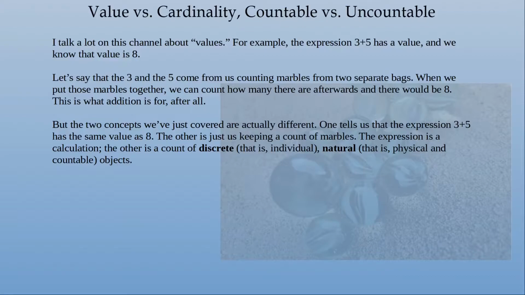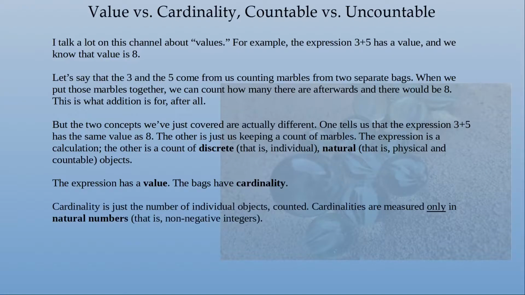This seems like a strange distinction, but hear me out. The expression is a calculation. The other is a count of discrete, meaning individual, natural, that is, physical and countable, objects. The expression has a value. The bags have cardinality. Cardinality is just the number of individual objects counted.